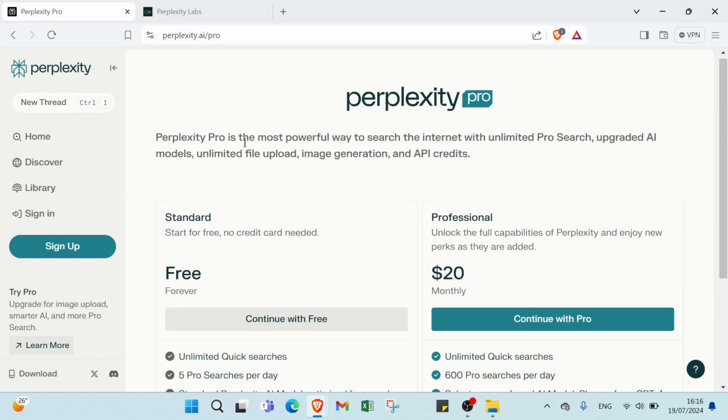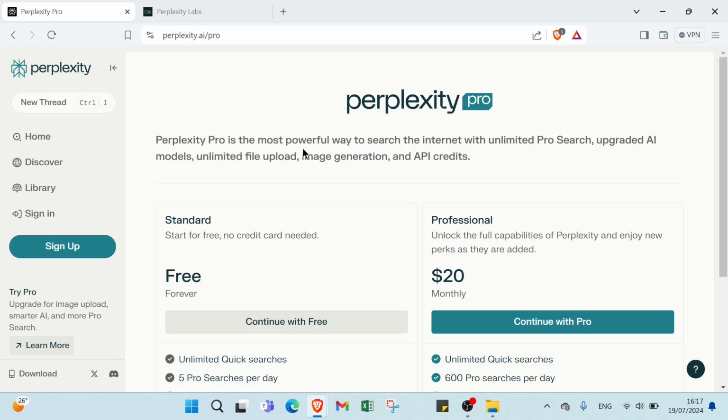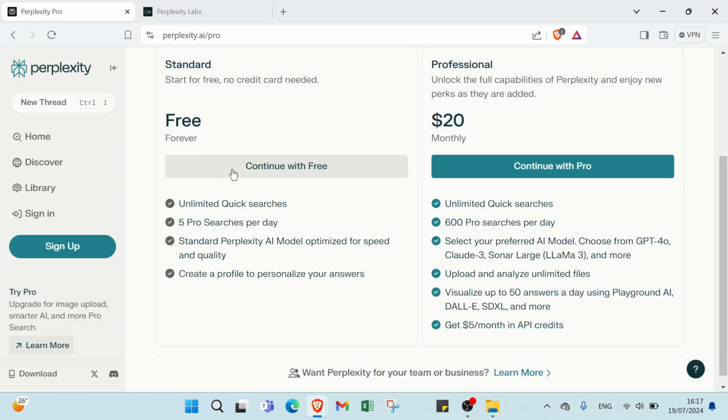Here we have Perplexity Pro, the most powerful way to search the internet with unlimited Pro searches, upgraded AI models, unlimited file upload, image generation, and API credits. As you can see here, we have the free one. We have limited quick searches, 5 Pro searches per day, standard Perplexity AI model optimized for speed and quality, and create a profile to personalize your answers.